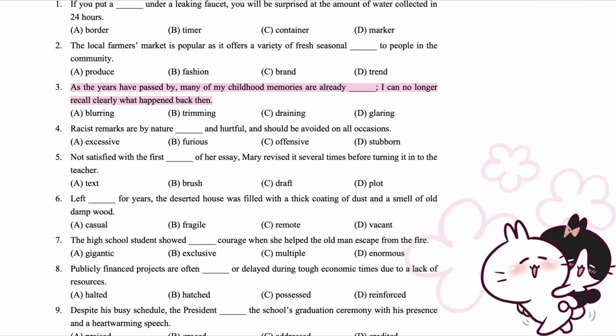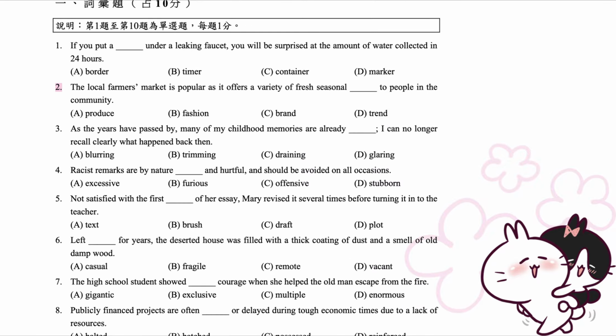3. As the years have passed by, many of my childhood memories are already blurring. I can no longer recall clearly what happened back then. A. Blurring. B. Trimming. C. Draining. D. Glaring. 2. The local farmers market is popular as it offers a variety of fresh seasonal produce to people in the community. A. Produce. B. Fashion. C. Brand. D. Trend.